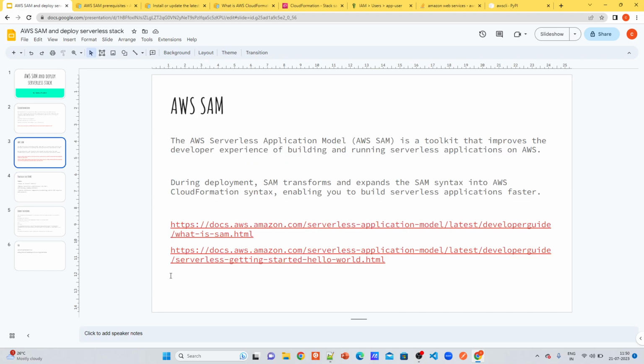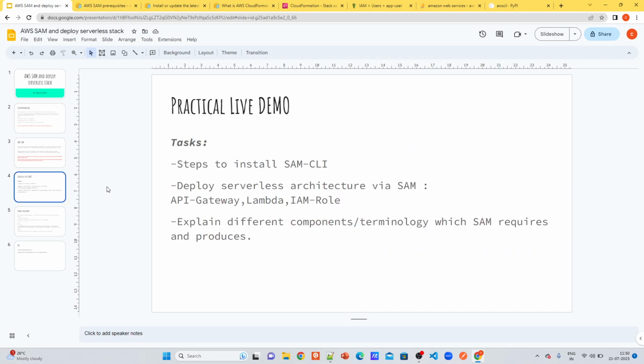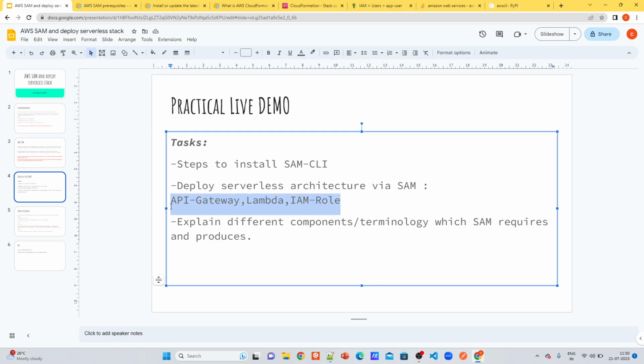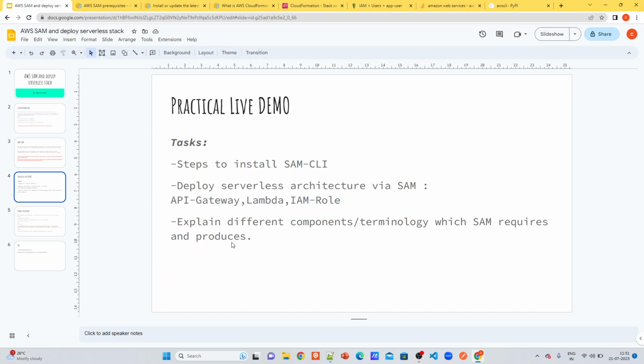Let's see a quick demo. The demo is a getting started hello world example which I will be showing, where I will be creating these services, and I will be explaining what the inputs are, what the steps are, how it is used to deploy, and also the terminology present there. Let's get into the demo. I'm using an Ubuntu Linux environment using WSL.